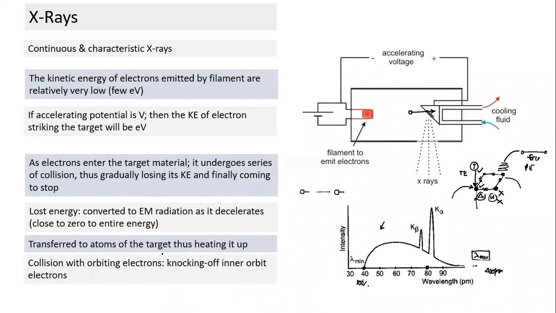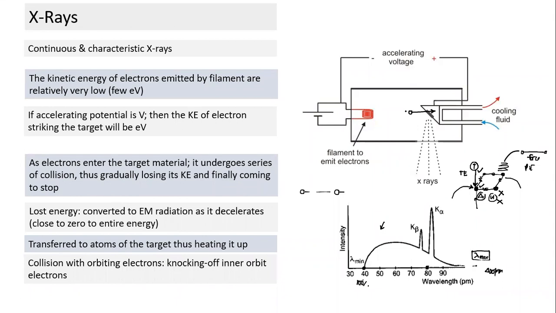So that is photon emission. Now, this is also possible, as we've seen earlier: collision can take place with orbiting electrons also. And this is the one which leads to these spikes. That's what you need to understand. Where does it come from? The collision is not with the nucleus, but with the orbiting electron.